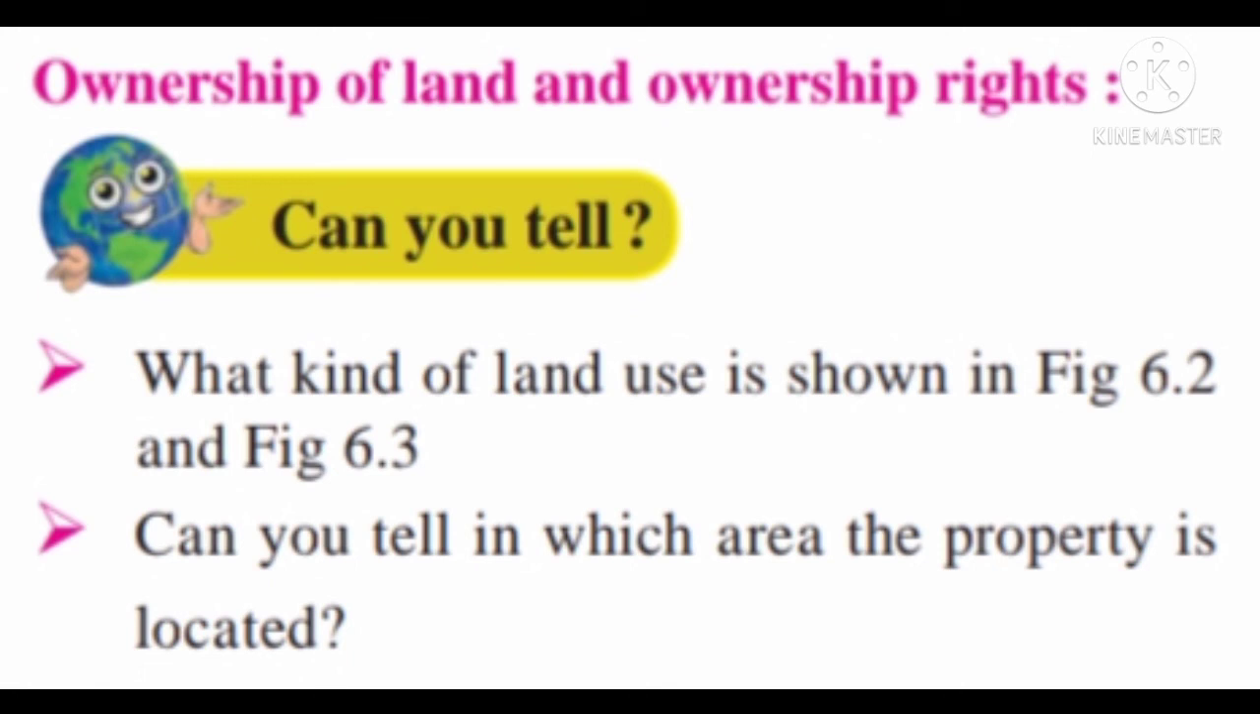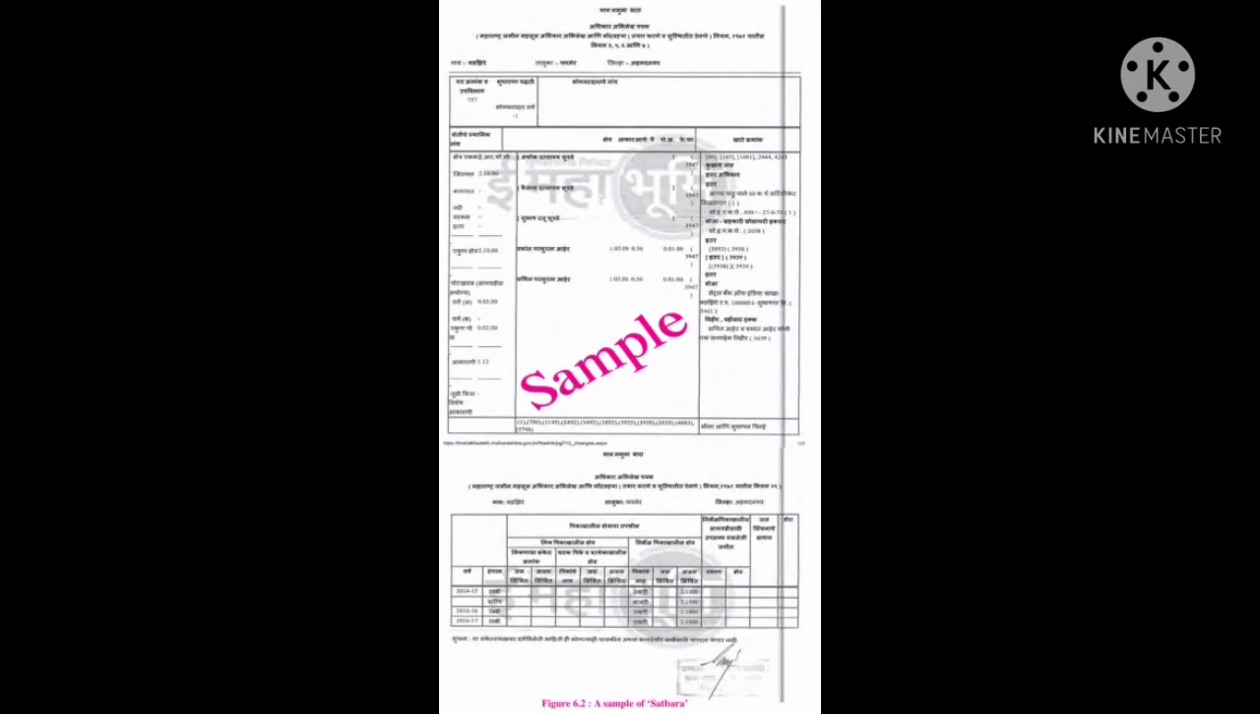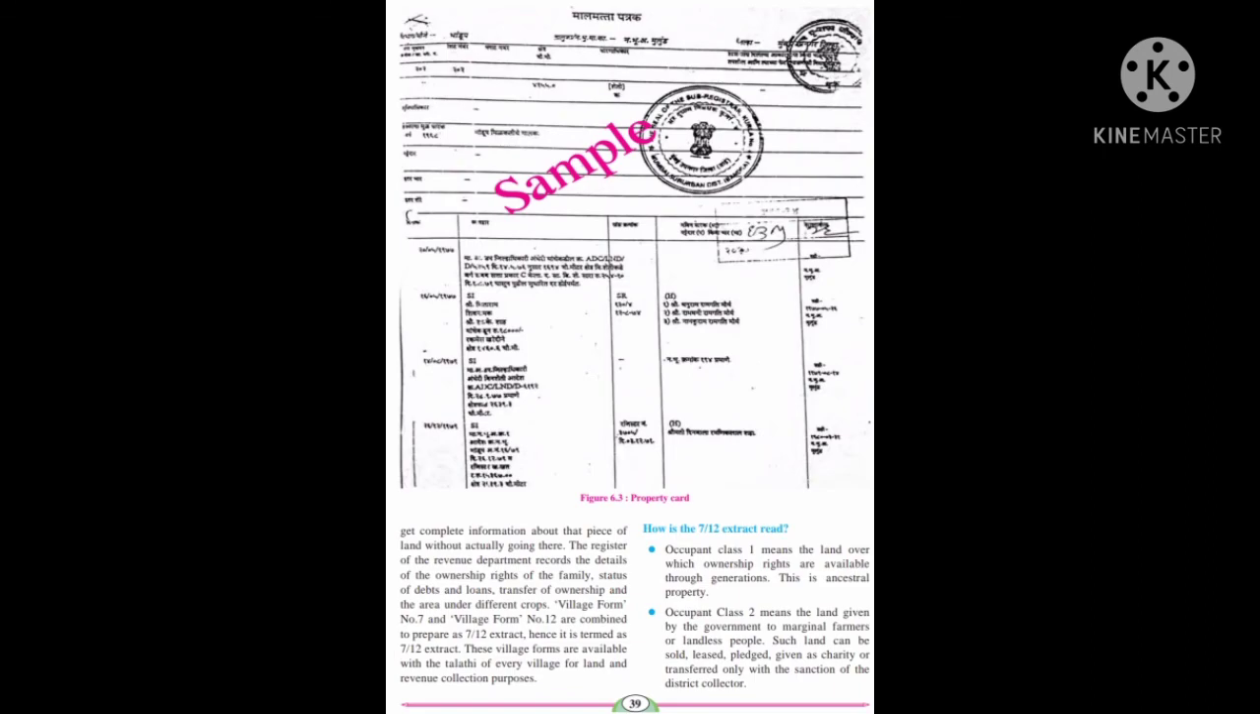Now let's have a look at question number 2. Can you tell in which area the property is located? In figure 6.2, the property is located in Vadzari village, Parner Taluka and Ahmednagar town, while in figure 6.3, the property is located in Bhandup at Mulund in Mumbai city.